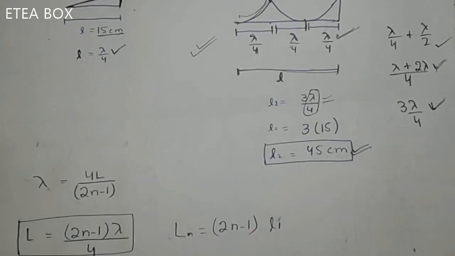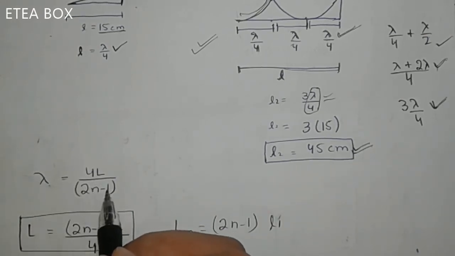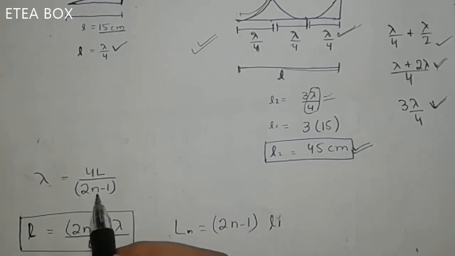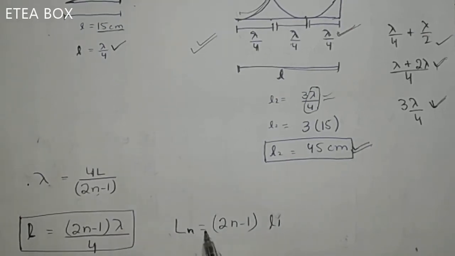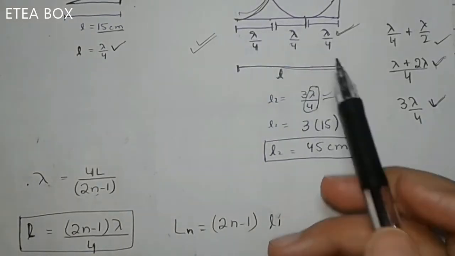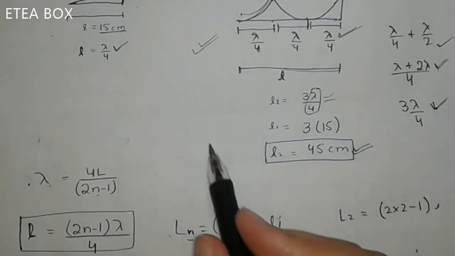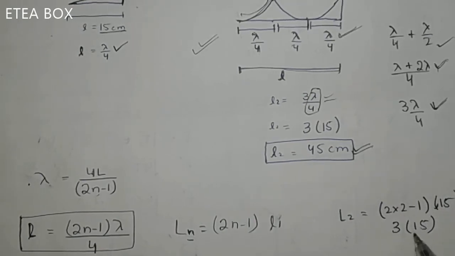Now the short formula for finding the length is this one. Lambda is equal to 4L divided by 2n minus 1. And if you want to find the length, bring this one here in multiplication and 4 in division, so you will get this equation. Now Ln is equal to (2n minus 1) times L1. Here in the question it is the second resonance. So in place of n, put 2: L2 is equal to (2 multiplied by 2 minus 1), and L1 we know is 15 cm. So 2 times 2 minus 1, you will get 3, multiply 15.